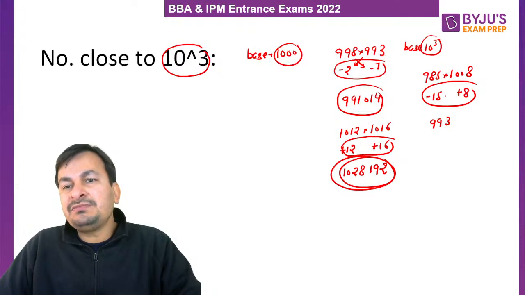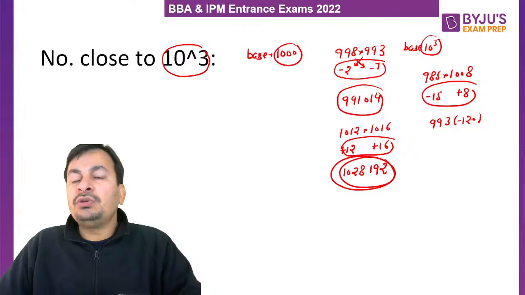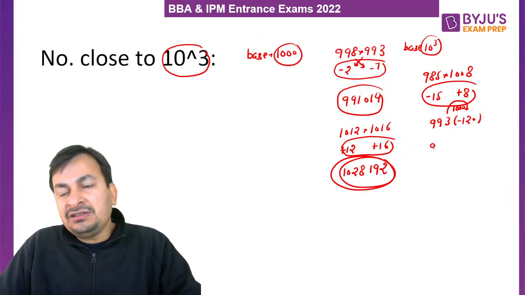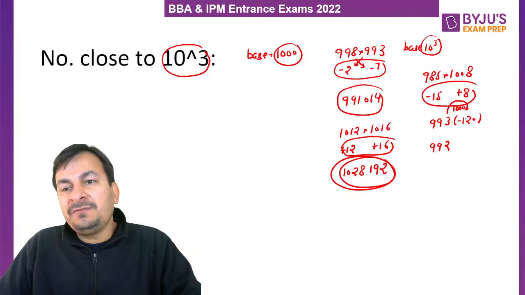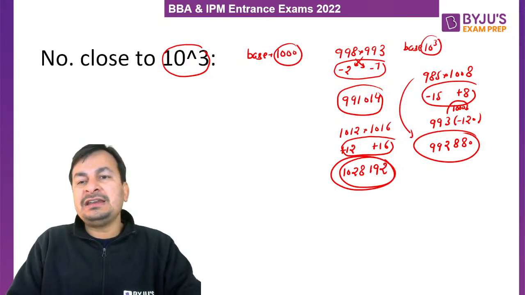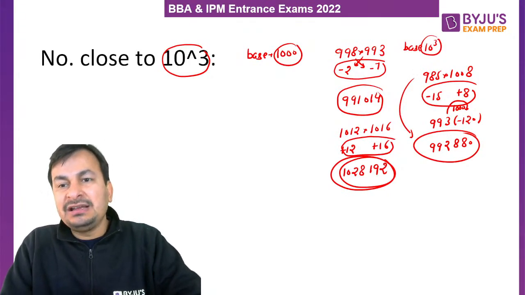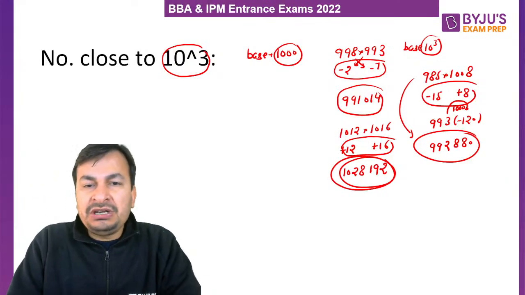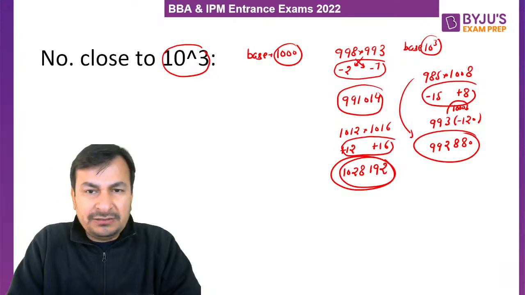But in this case minus 15 into 8 is minus 120, which is not possible. So how do we convert this negative part into positive? We will take a carry from the 1000 place, my lovely student. So 993 becomes 992 and 1000 minus 120 is 880. So finally, what will be the product of 985 and 1008? 992880. I hope now this is clear to you, my lovely student.